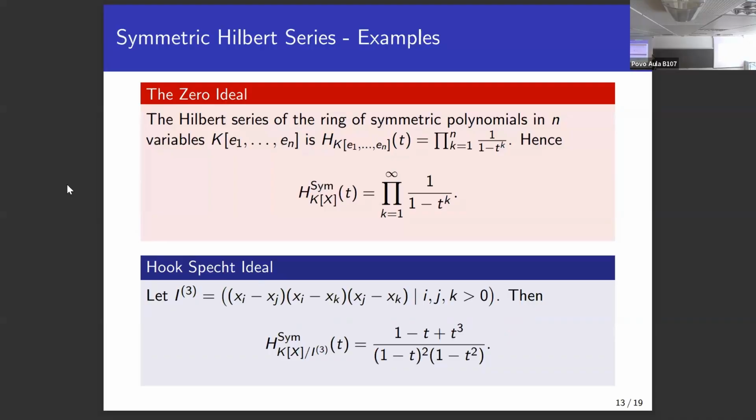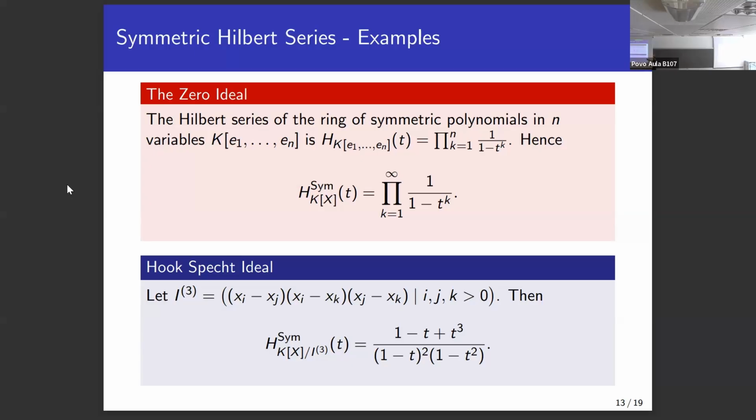There's a problem, however. If you look at the zero ideal, which is homogeneous and also invariant under permutation, so it should work. Well, we see that the symmetric Hilbert series is just a limit of the normal Hilbert series of the ring of symmetric polynomials. And this is given by this product of rational functions. Taking this in the limit, you just get the generating function for integer partitions. It's an infinite product, and it cannot be written as a normal rational function. It's not a rational function. And this is the first problem. So here we have a counterexample to rationality.